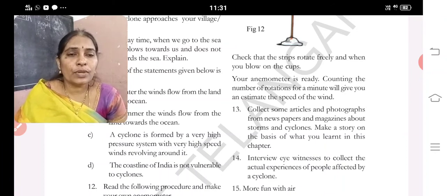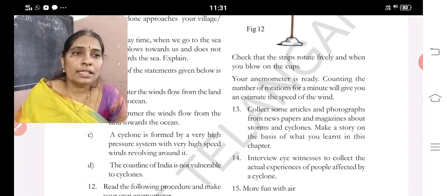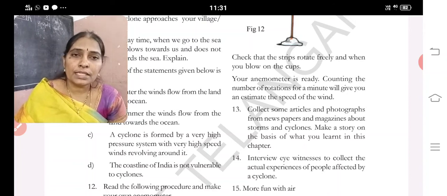The 13th one I am reading; the 12th no need of writing. One activity is given to you. Collect some articles and photographs from newspapers and magazines about storms and cyclones. Make a story on the basis of what you have learnt in this chapter.